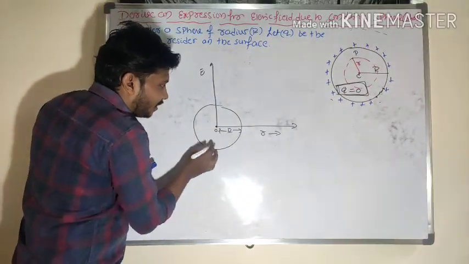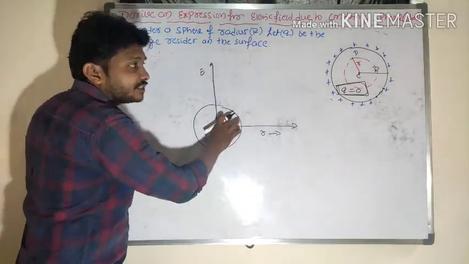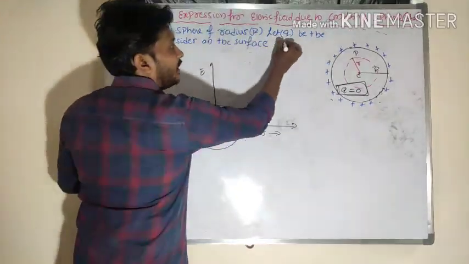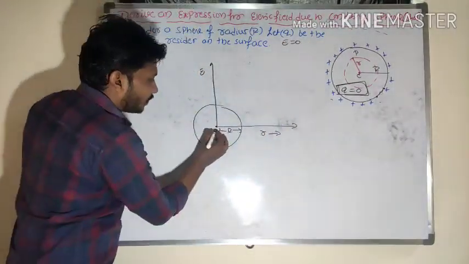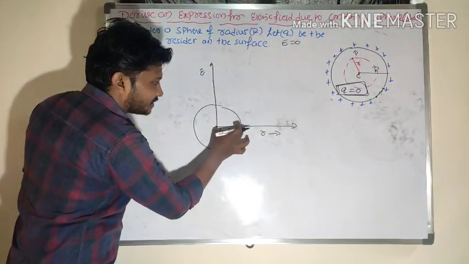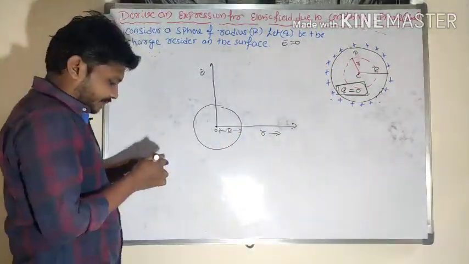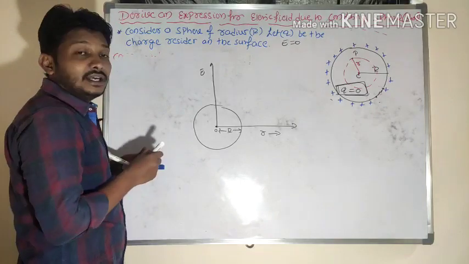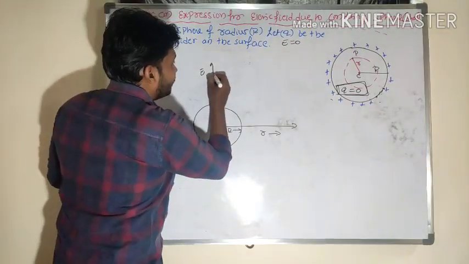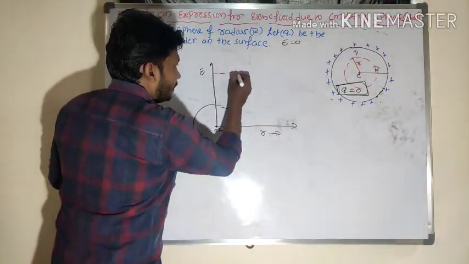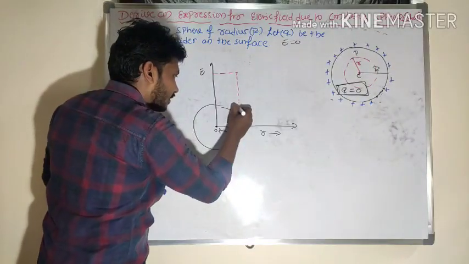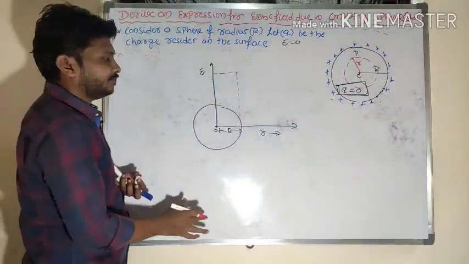What's the value of electric field strength inside the sphere? Inside the sphere E value is 0. From the center of the sphere to the surface, E value is 0. From the center of the sphere to the surface of the sphere, there is no electric field. So E value is 0 up to the surface, so the y coordinate value is 0 here.